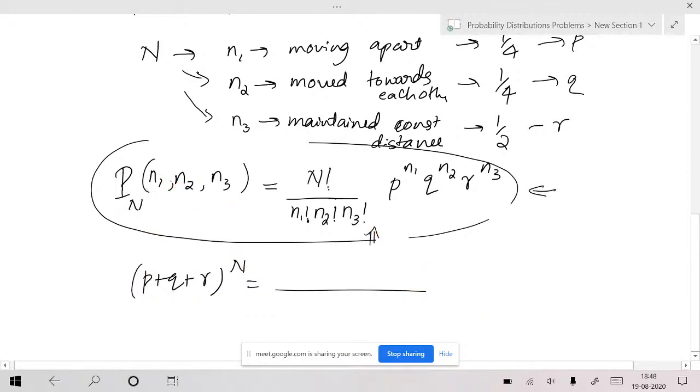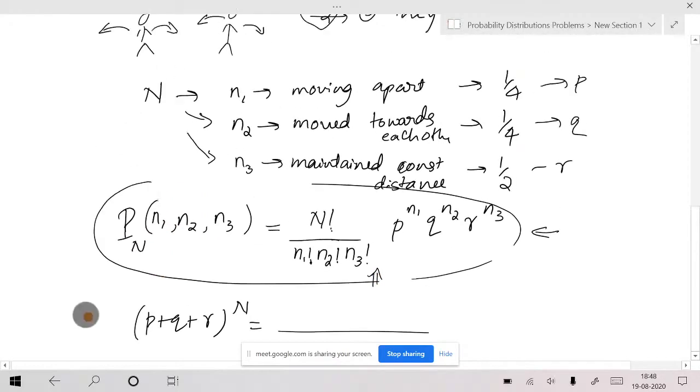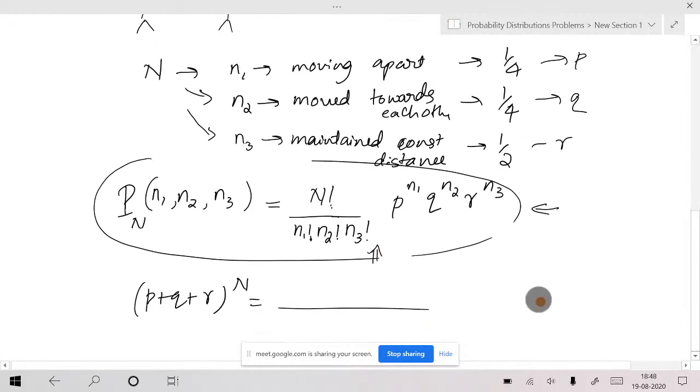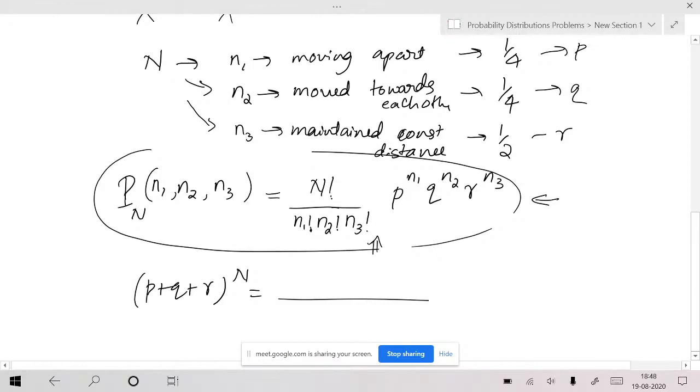Now here we need the probability that they meet each other. They meet when n1 is equal to n2.